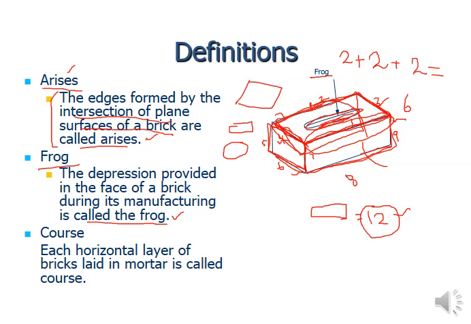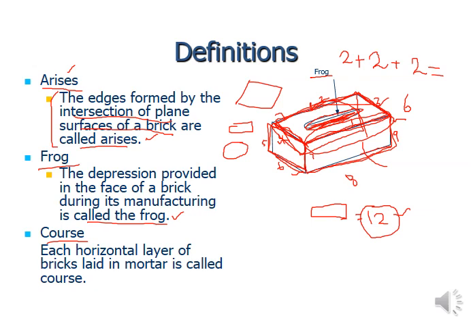And secondly, it is used to provide proper bondage, because the mortar, the binding material, is also inserted inside this frog. And if this frog is connected with the bottom surface of the brick that is placed above that particular brick, then this gives you a good bond between the top and bottom bricks.